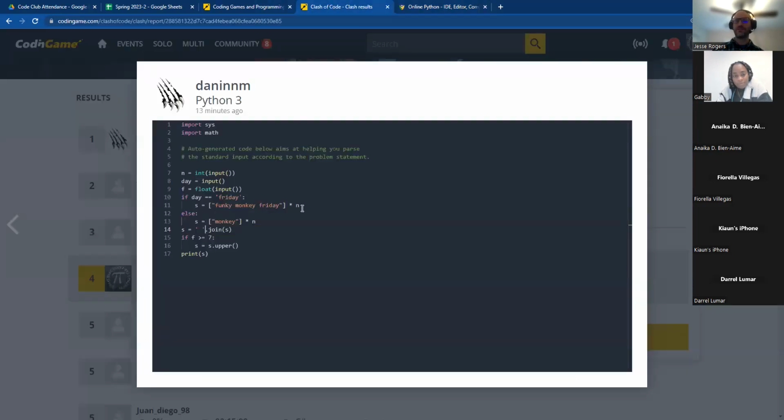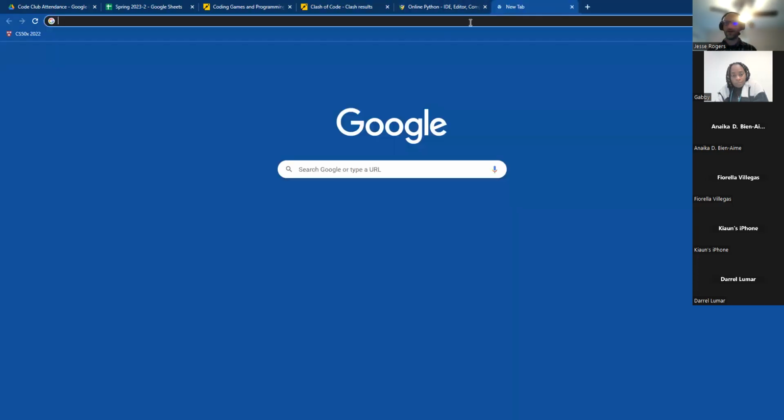And that brings me to my point, which is that if you're playing these Clash of Codes, it doesn't matter whether you win or lose. The point is that you're going to learn from other people's code whenever they share it, and you're going to get better really fast. So this is how I learned in only a couple months what I had been trying to figure out for a really long time. Like Fiorella was talking about, I've been trying to teach myself Python and had trouble doing it by myself. But when I was doing these Clash of Codes, I could get these hints by seeing what other people were doing, and it just really sped up my journey because I could also look up in the documents.